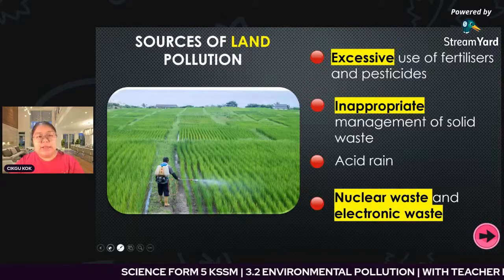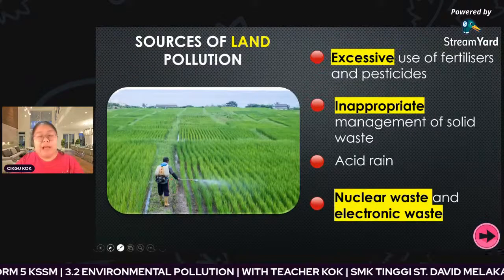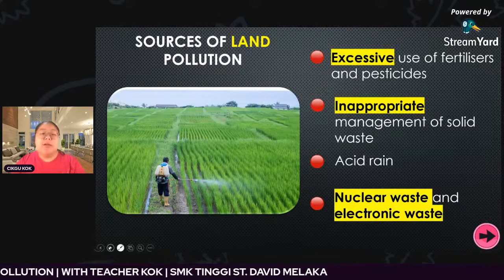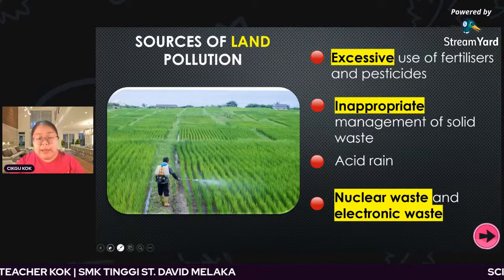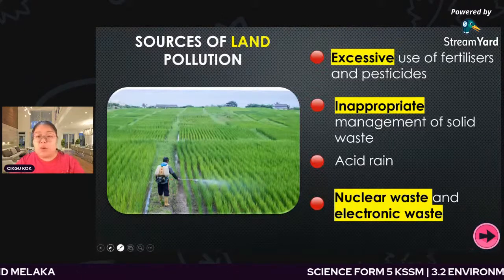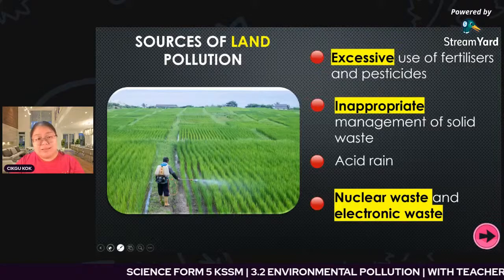Now we have seen four examples of the sources. There are so many, so here I just give you some examples. Now that we have the sources, we need to know the effects. When the land over-absorbs the waste and the excessive fertilizer and pesticide, what is the effect?